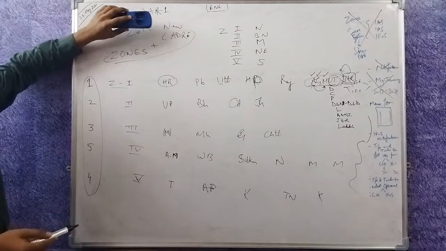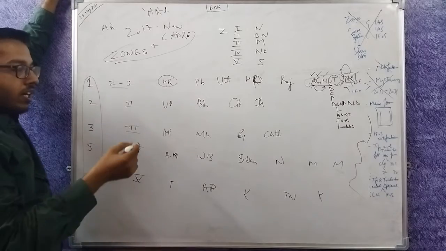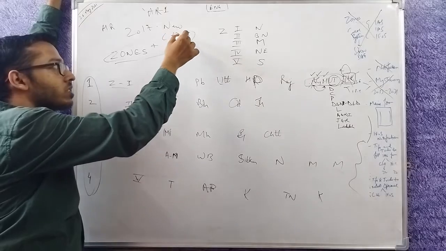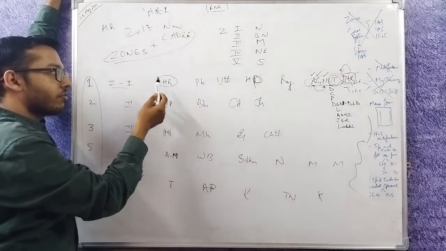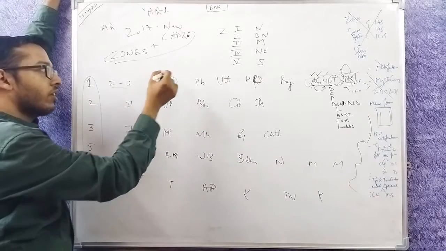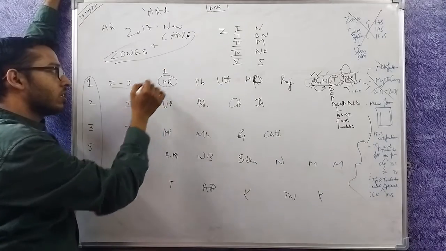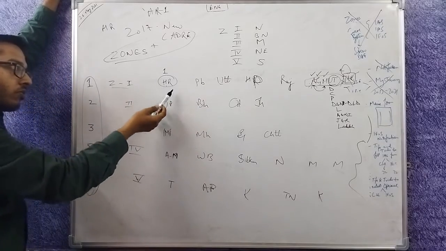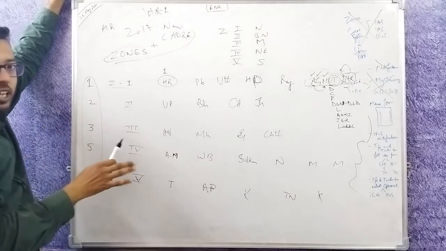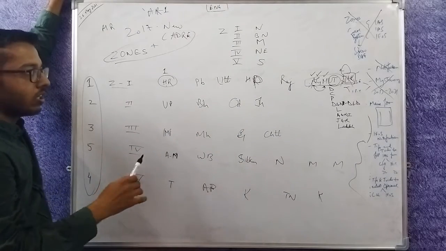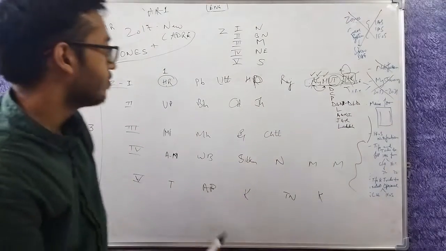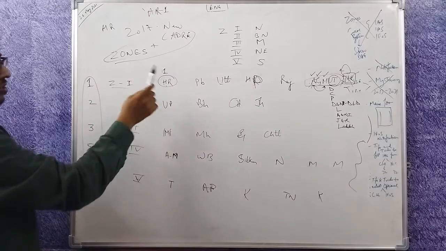The cadre allocation policy says whatever your home state is, for example my home state is Haryana, if you don't fill it as the first preference of your first zone, I have filled this as zone first, as first preference, you cannot get your home state no matter what. So if I want Haryana, I have to fill it as zone 1, preference 1.